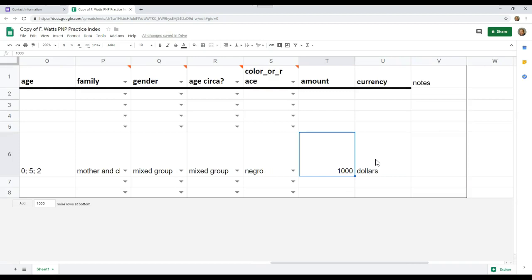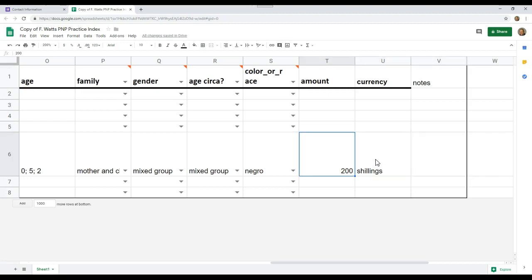Or if it was a deed of trust, it could be $1. Or maybe it's shillings, maybe it's 200 shillings. Whatever is there.